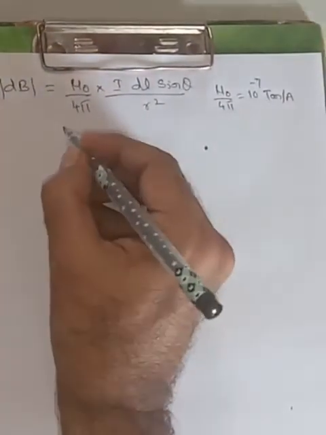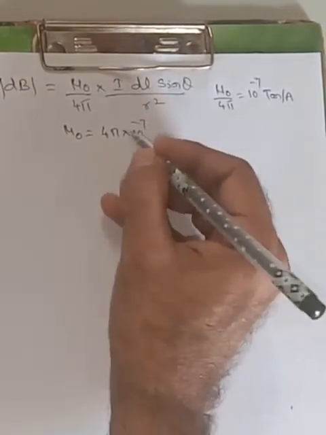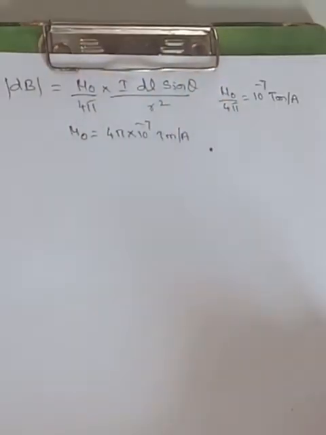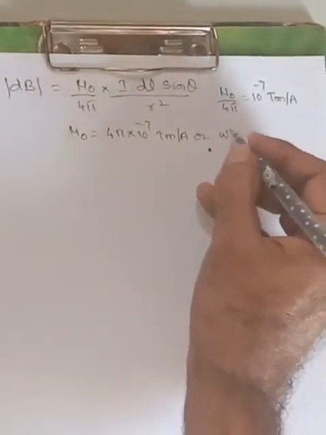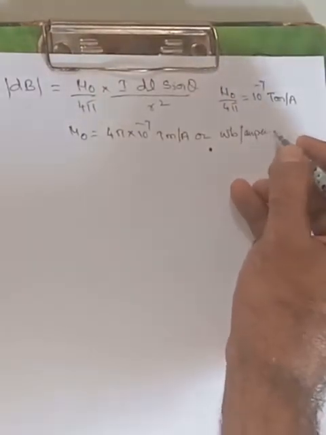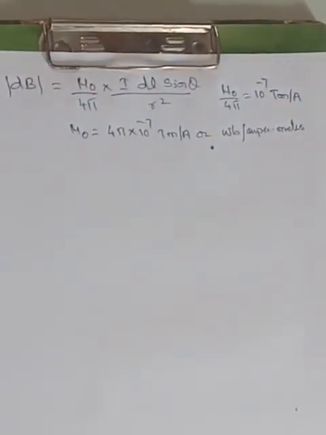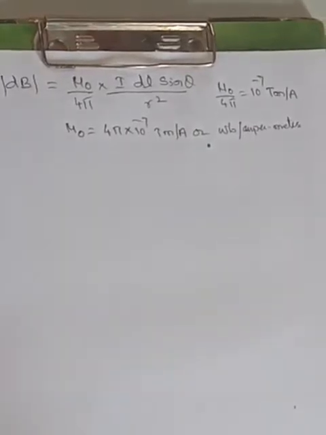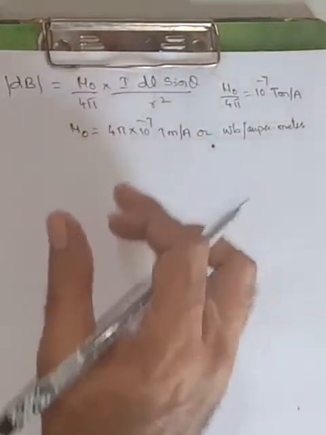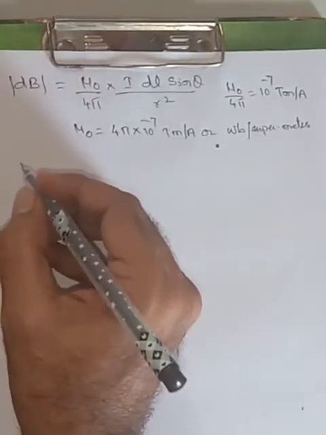So similarly, this mu naught can be written as 4 pi into 10 to the power of minus 7 Tesla meter per ampere, or the unit is Weber per ampere meter. Okay, so this is the dimension formula for what? Mu naught. So if somebody asks what is the vector form of the Biot-Savart law, then in case of vector form,